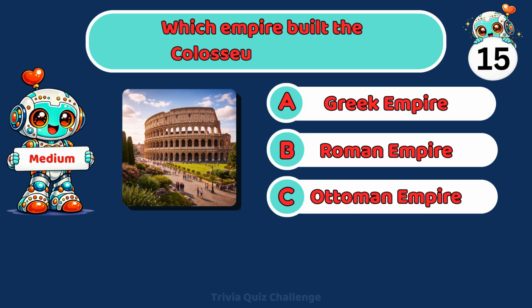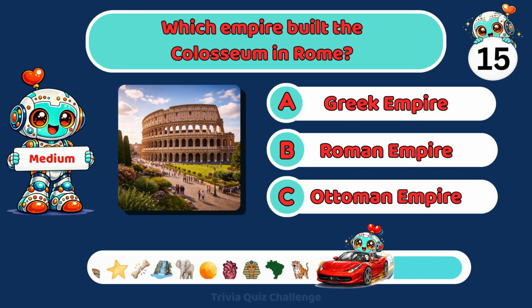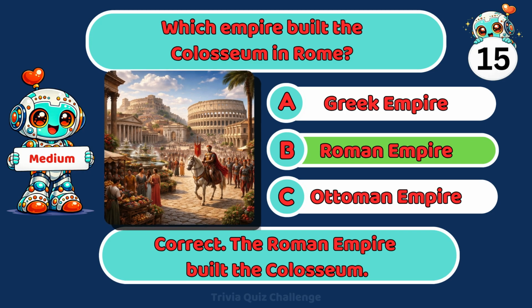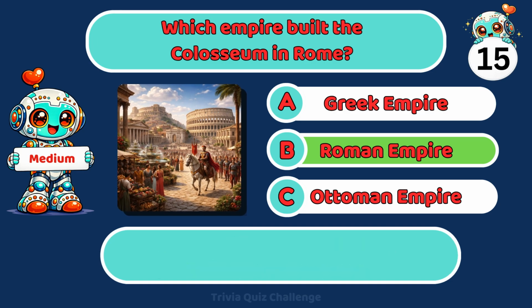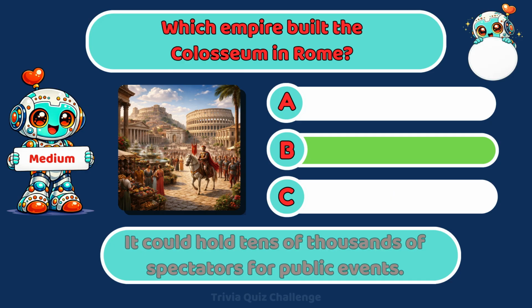Which empire built the Colosseum in Rome? A. Greek Empire. B. Roman Empire. C. Ottoman Empire. Correct. The Roman Empire built the Colosseum. It could hold tens of thousands of spectators for public events.